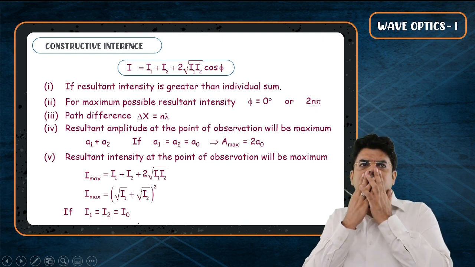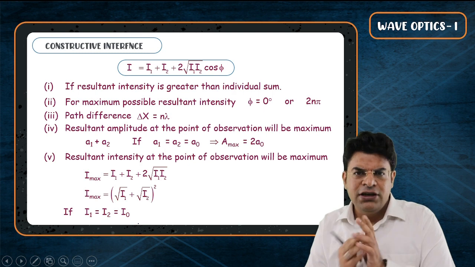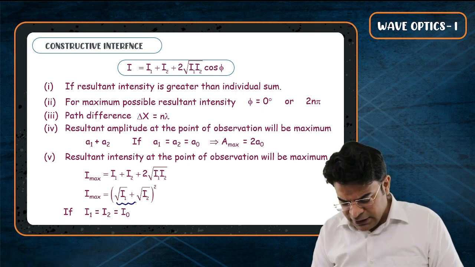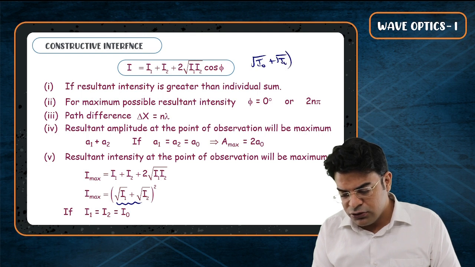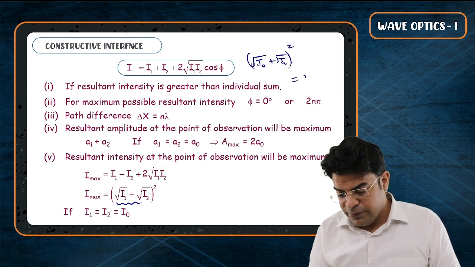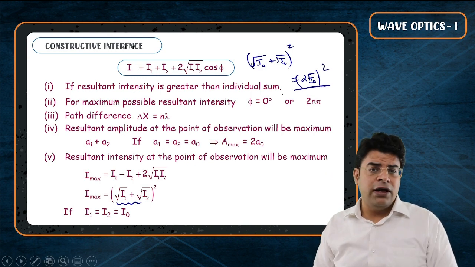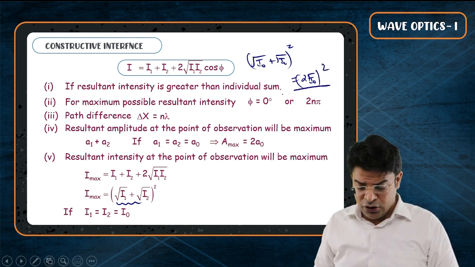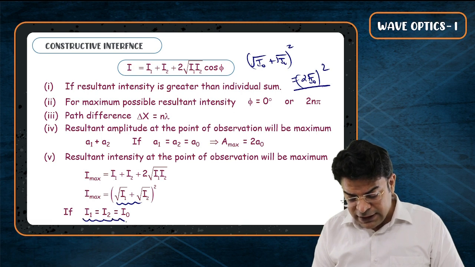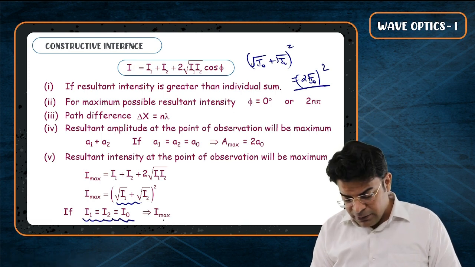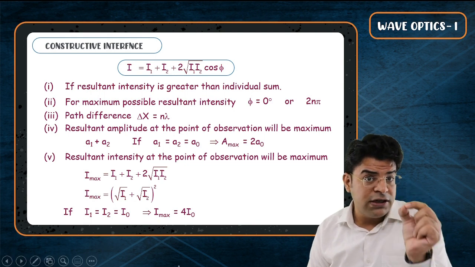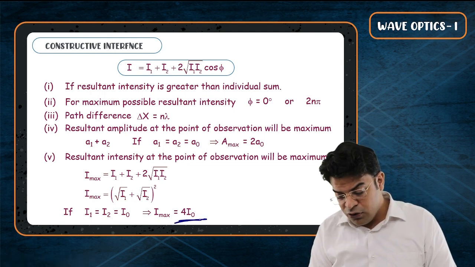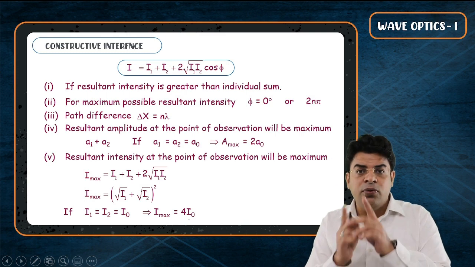So sir, if both the sources have the same intensity, then the maximum possible resultant intensity has to be nothing but (root I naught plus root I naught) whole square. That will be (2 root I naught) whole square, which will give you 4 I naught. So the maximum possible resultant intensity will be nothing but 4 times the individual intensity, given that both the sources have equal intensity.